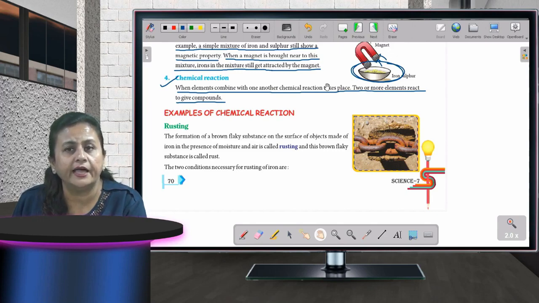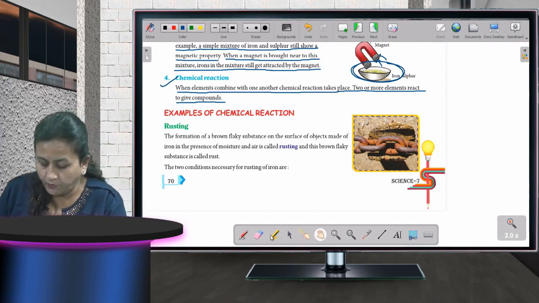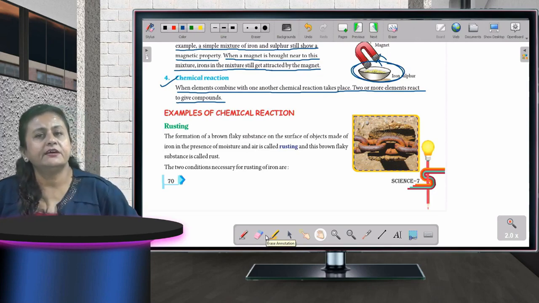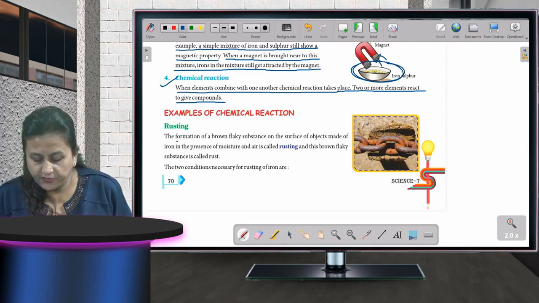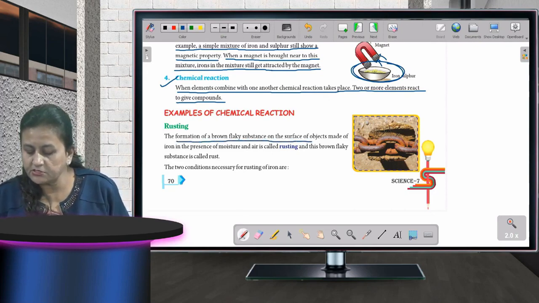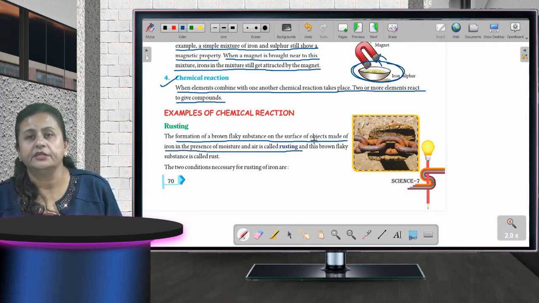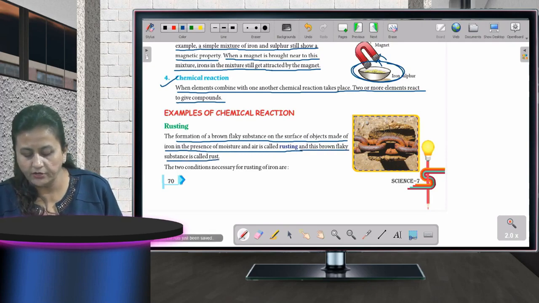Okay, iron होता है लोहा. Okay, and rusting उस पर ही होती है. Now, what actually rusting is? Rusting होता क्या है? You must have seen formation of brown flaky substance on the surface of the objects made of iron in the presence of moisture and air. It is called rusting. Okay, and this brown flaky substance is called rust.